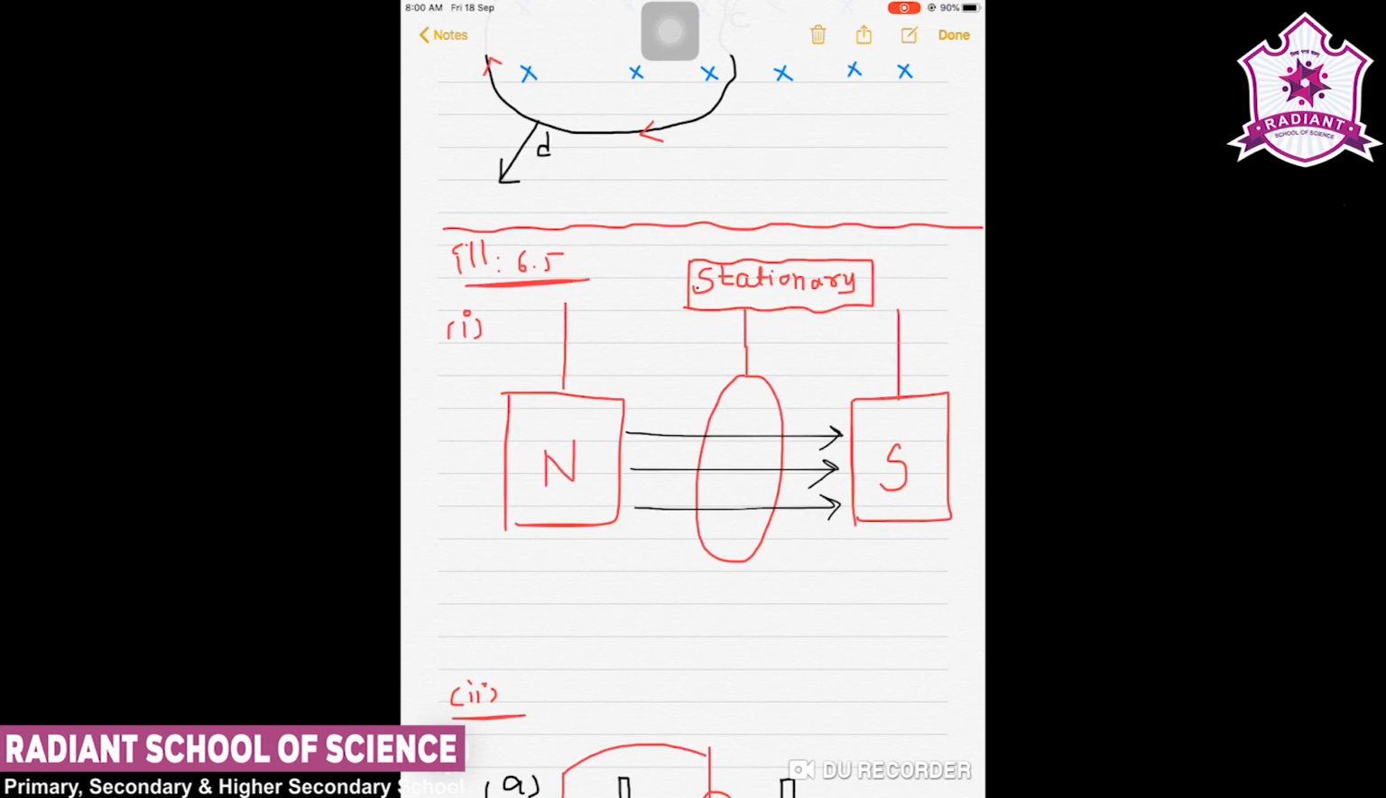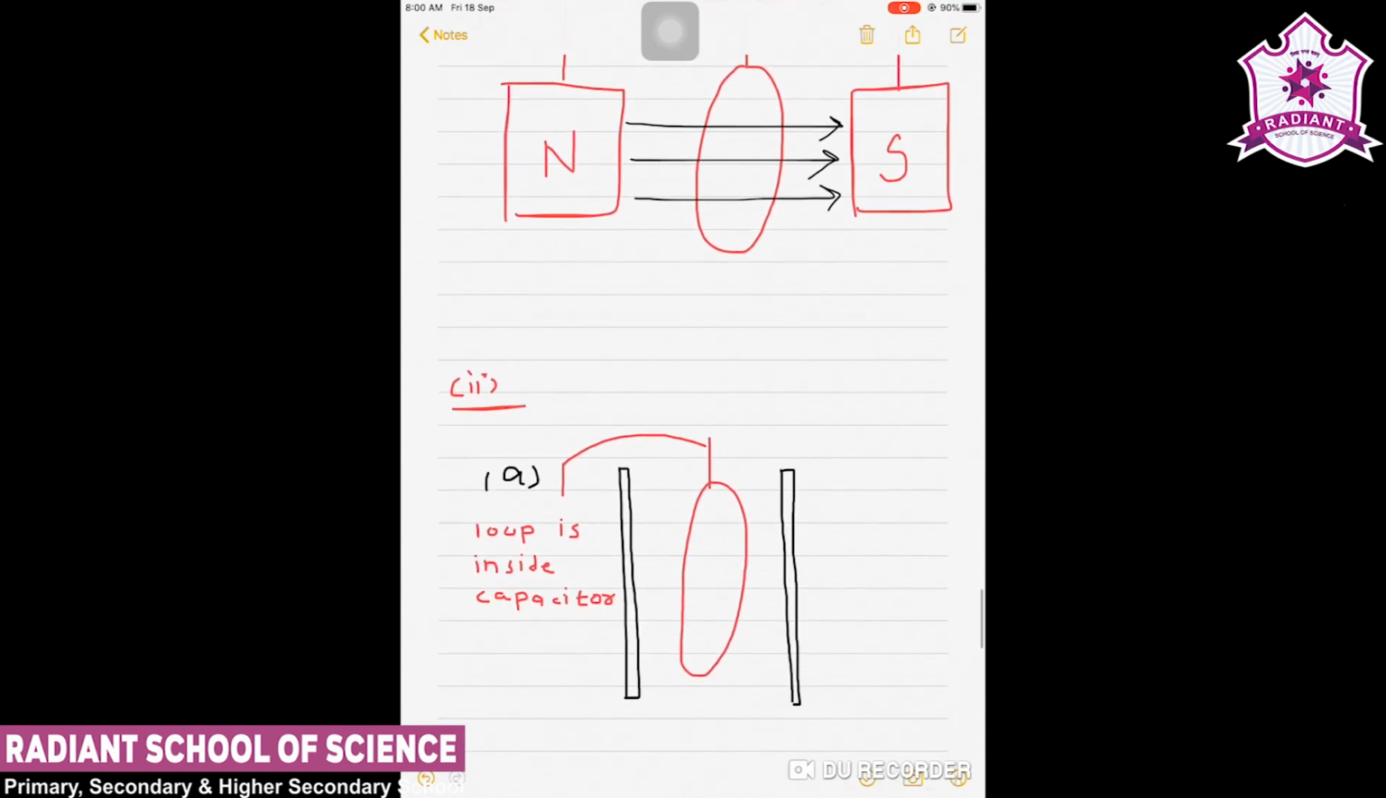Now in the second case we are given that a closed loop moves normal to the constant electric field between the plates of a large capacitor. So here this is a red coil which is kept inside a large capacitor. The capacitor will have an electric field. Suppose this is positive, this is negative, so suppose the electric field is in this direction.